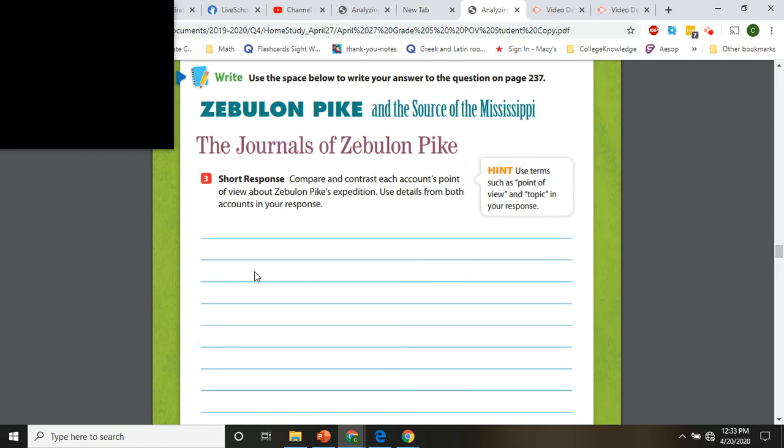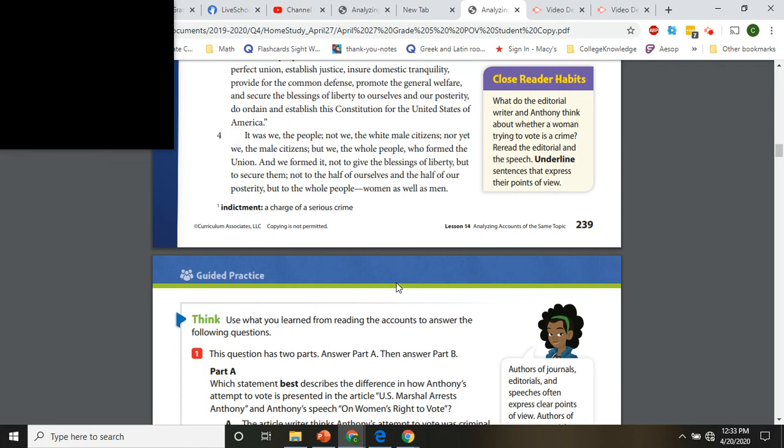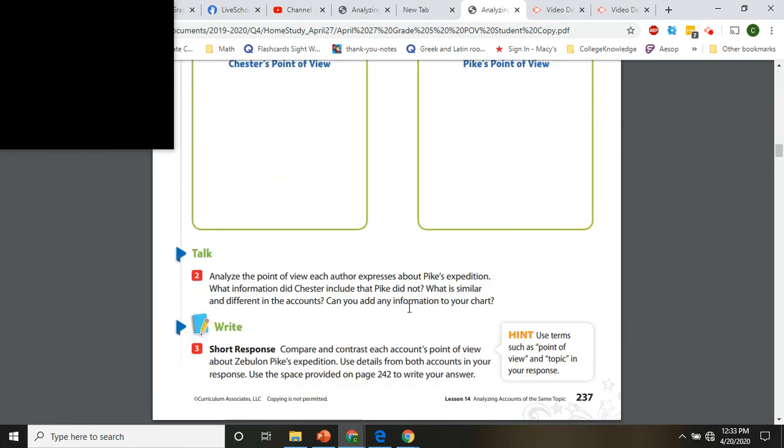And then what you would need to add on your own is to say, in addition, or secondly, transition word, something that's different about these points of view is, right? And then you can use what we talked about in number 2 to help you answer that, right? So we talked about how they're different, and you could use that in your answer. All right, so you're going to be asked to do some similar writing in the other parts of your packet.